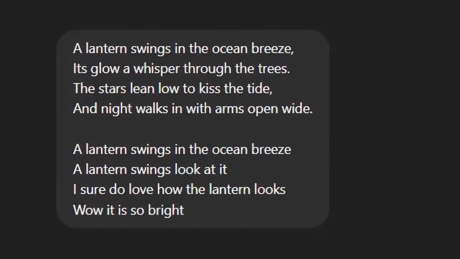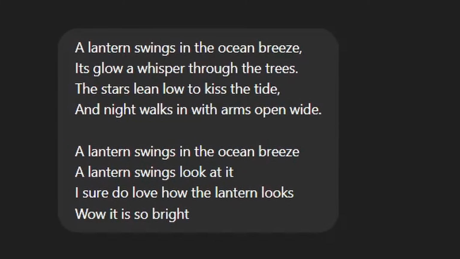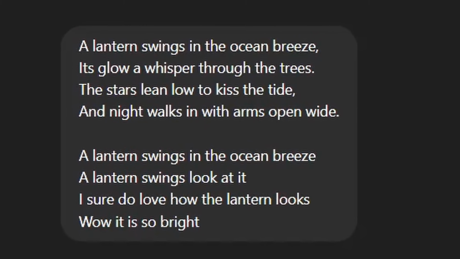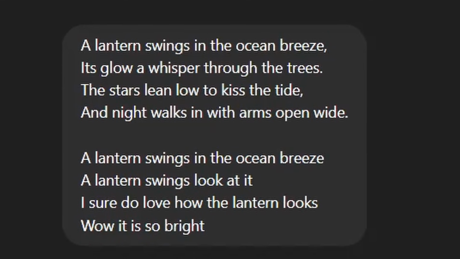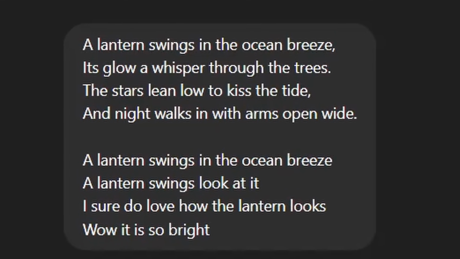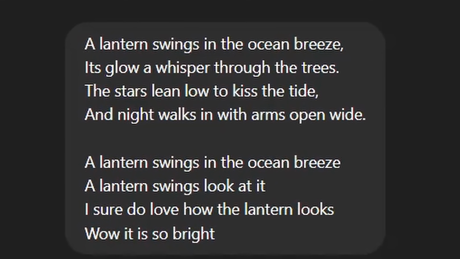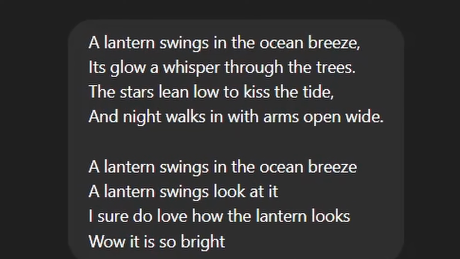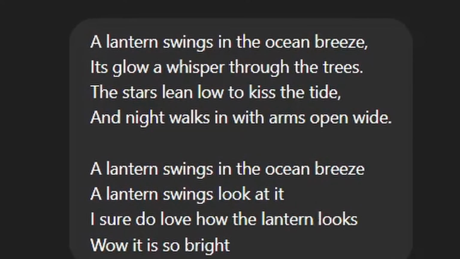So I will be using Yahoo Finance to verify this information. And our next prompt is, which one of these poems do you prefer? The two poems are: A lantern swings in the ocean breeze, its glow a whisper through the trees. The stars lean low to kiss the tide, and night walks in with arms open wide. The second one is: A lantern swings in the ocean breeze, a lantern swings, look at it. I sure do love how the lantern looks. Wow, it is so bright.